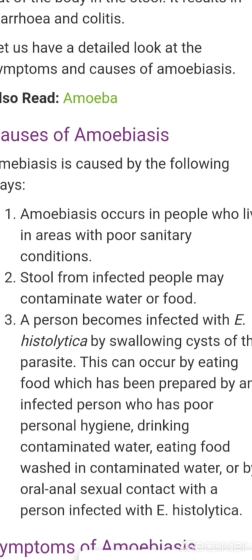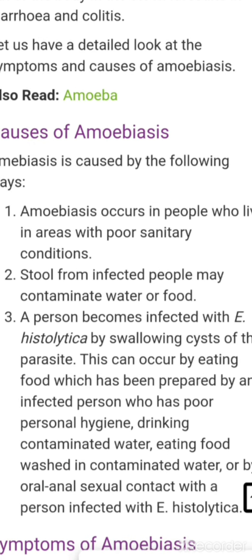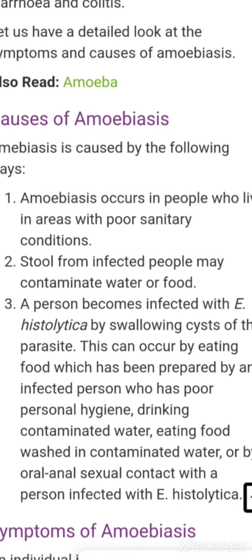So this parasite, Entamoeba, infects the upper part of the colon. Inside the intestine, it feeds on bacteria, and it causes frequent diarrhea and constipation in the human body.